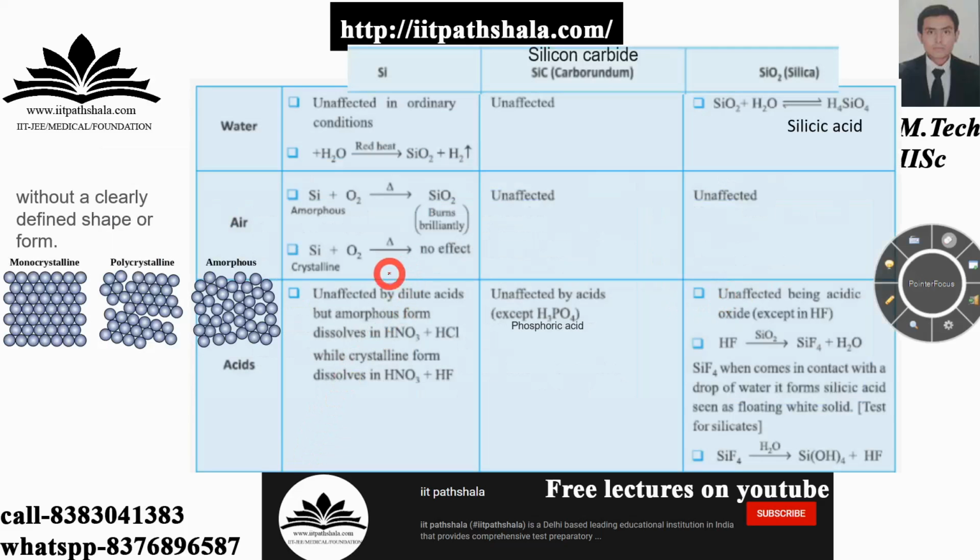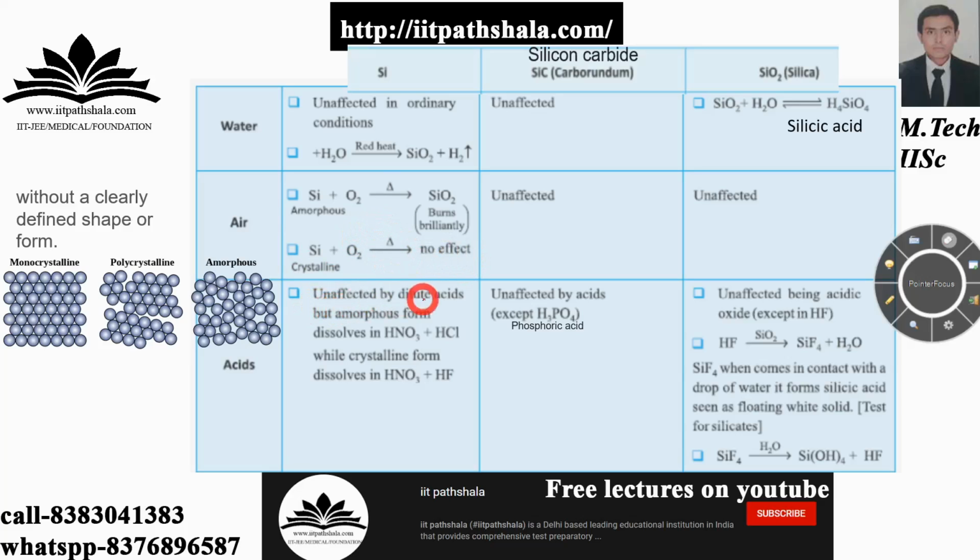Now if we talk about their reactions, first silicon: it is unaffected under ordinary conditions, but if you provide enough heat, then it will react to form silica, with an escaping H2 gas. Now if you have silicon in amorphous form and you react it with oxygen, providing heat, it will form silica and it will burn brilliantly. Now if you have silicon in crystalline form in the presence of oxygen and you provide enough heat, there will be no effect.